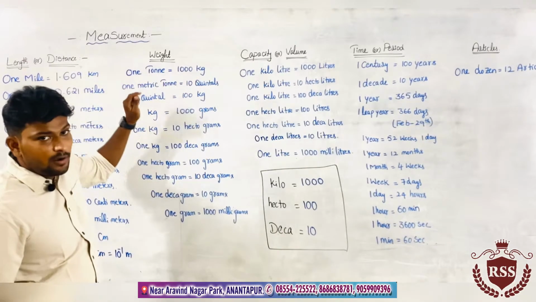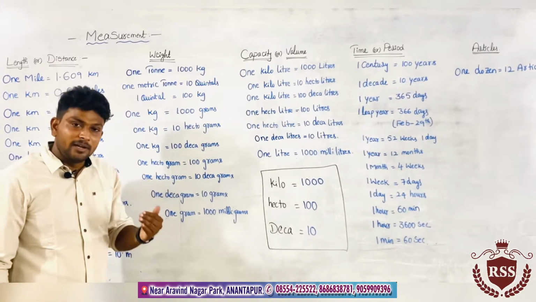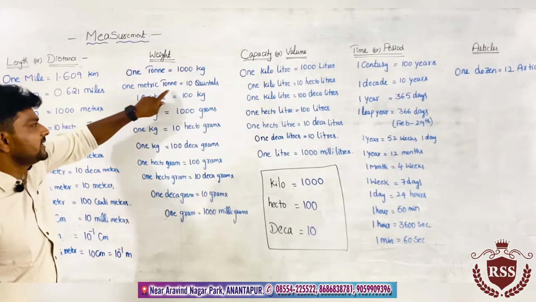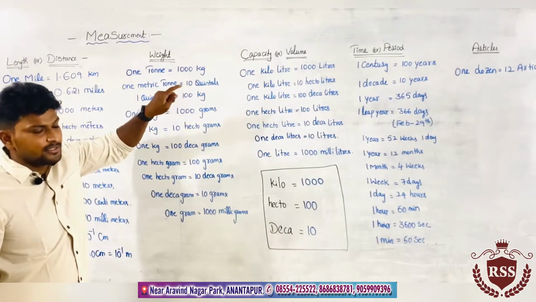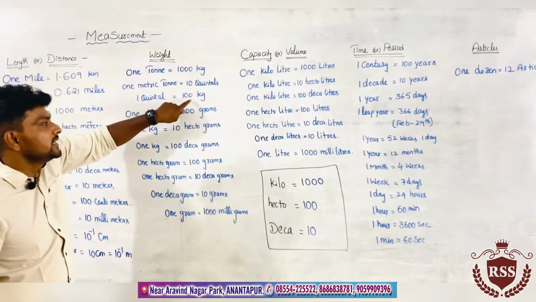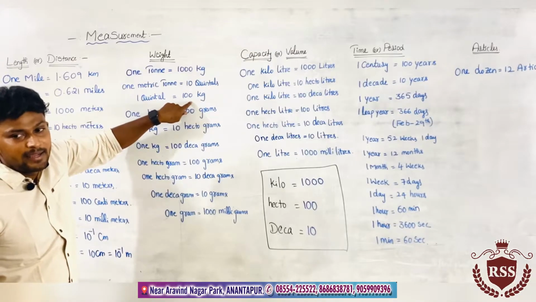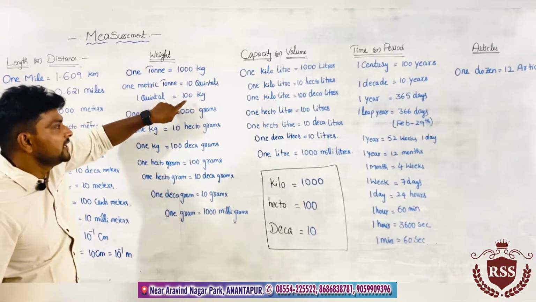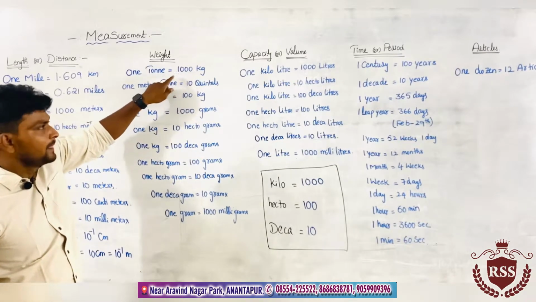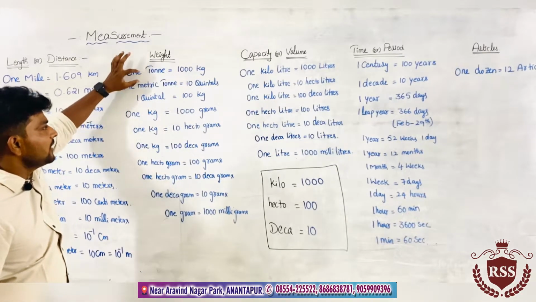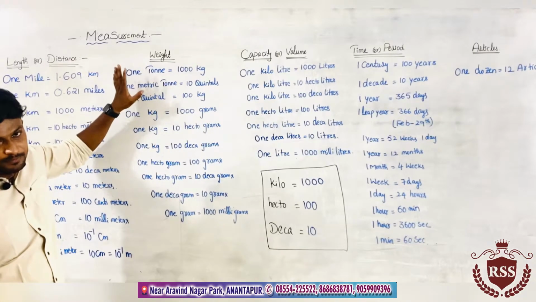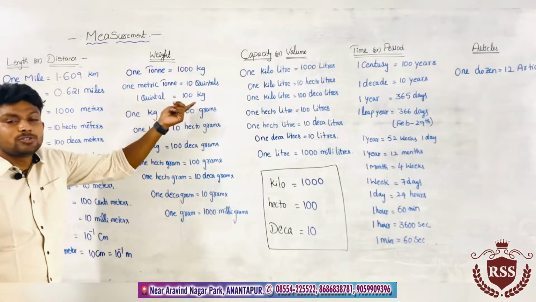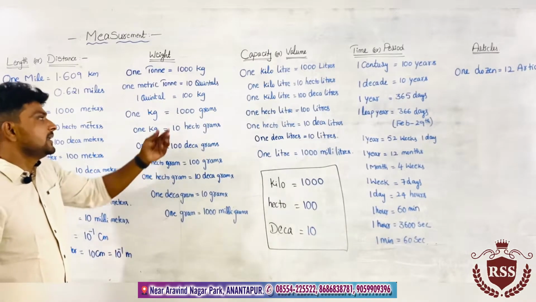Ton is also called a metric ton, both are very similar. 1 metric ton is also called 10 quintals. Here quintal means 100 kgs. So 1 metric ton equals 10 into 100, 1000 kgs only, right? Ton and metric ton are both the same. So 1 quintal equals 100 kilograms.